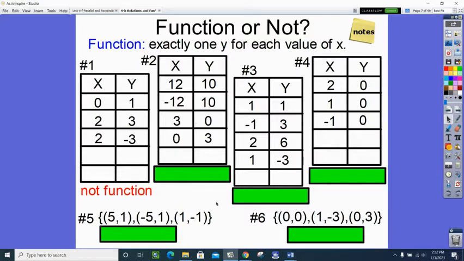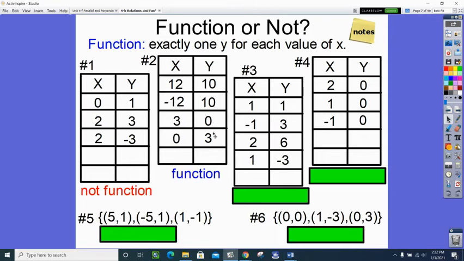Well, if you didn't understand it on that one, how about trying number 2 right now? Is number 2 a function? This time, if you look down the x's, every x is unique. Yes, 12 and -12 are different numbers, okay? So the 12, the -12, the 3, the 0. Notice there's no repeat on your inputs, on your x's, so this would be a function.